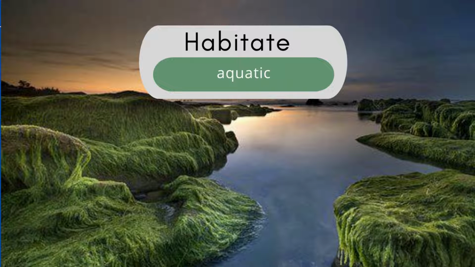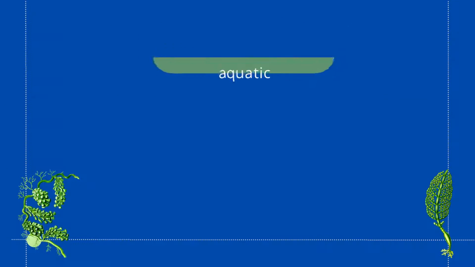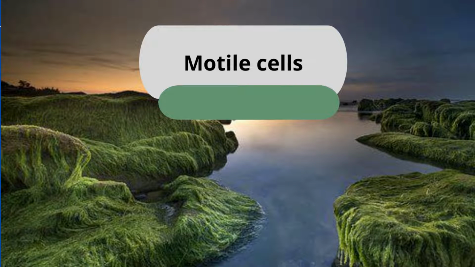Habitat. Algae are aquatic. When actively growing, algae are restricted to damp or wet environments such as the ocean, lake, freshwater pond, stream, hot spring, polar ice, moist soil, tree, and rocks. Algal life cycle shows extreme variation, but all algae except members of the phylum Rhodophyta, that is red algae, have forms with flagellated motile cells in at least one stage of their life cycle.